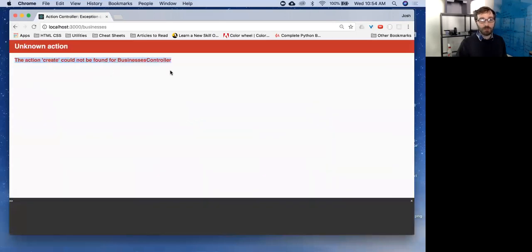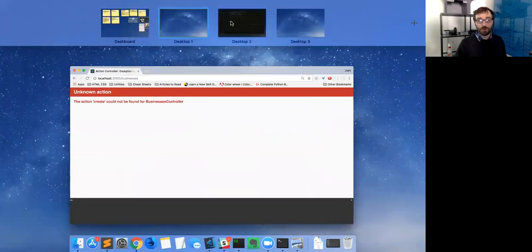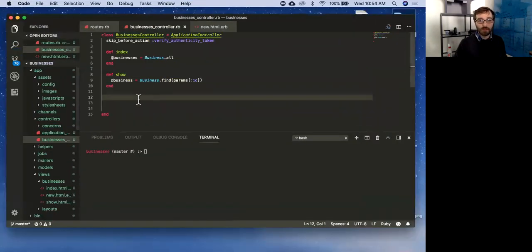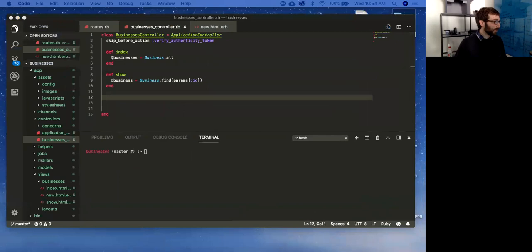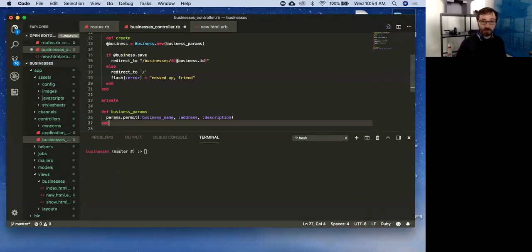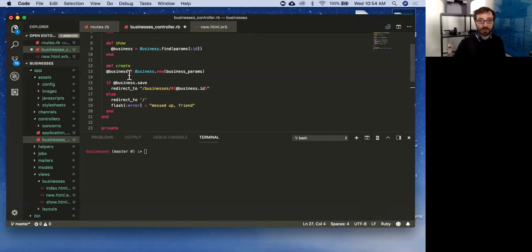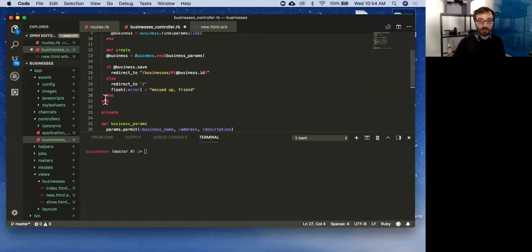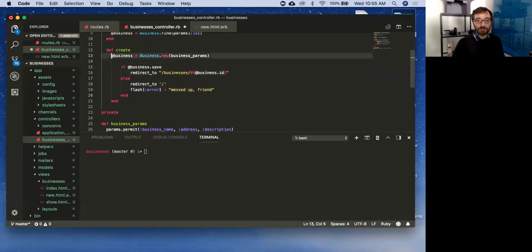Nice. So it hit my route, and now it's asking for my action. So I can go back into my controller. Hopefully this is here for me to copy. Okay. So this is going to be kind of a lot for this one. We'll go over it step by step. This format's a little bit better. Okay, that looks okay. Okay, so there's a lot going on here. Let's talk about it. All right, this looks ugly, but I'll fix it later.